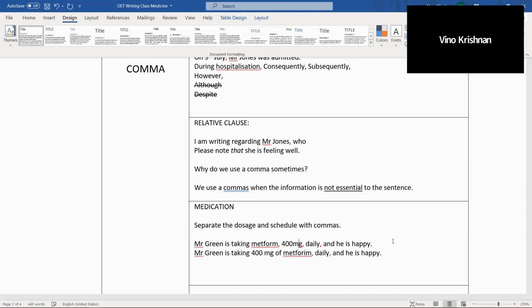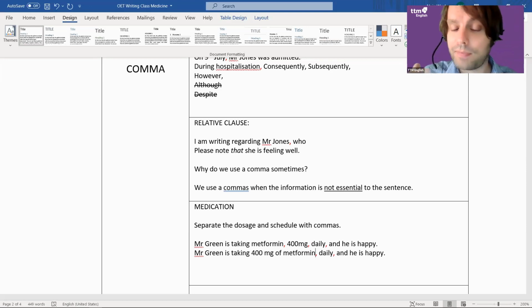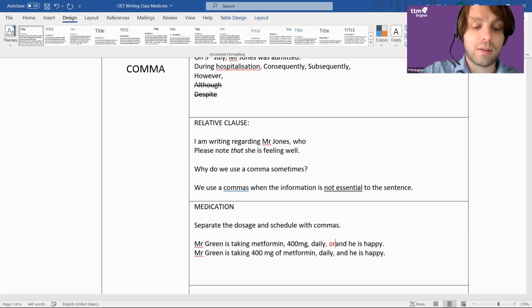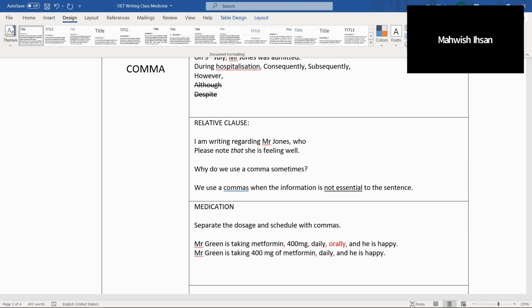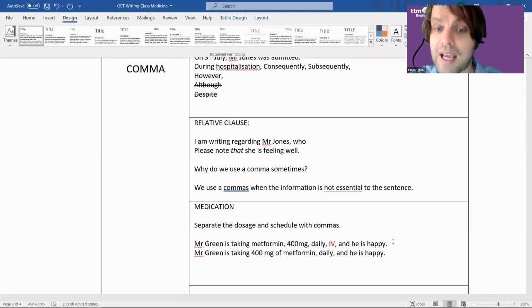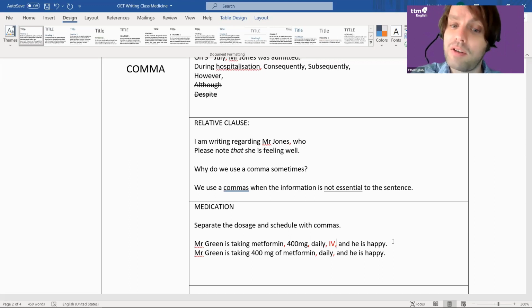If you are using oral, intravenous, or something like that, how would I say it? I would say separate the way, the intravenous, as well with commas. So in this case, what is better? You might say orally, like that. Do we have to write IV or intravenous? If the reader will understand IV, then you can write IV. If you think, hey, I know how to spell intravenous, I want to impress OET with my good language, you could do that as well.